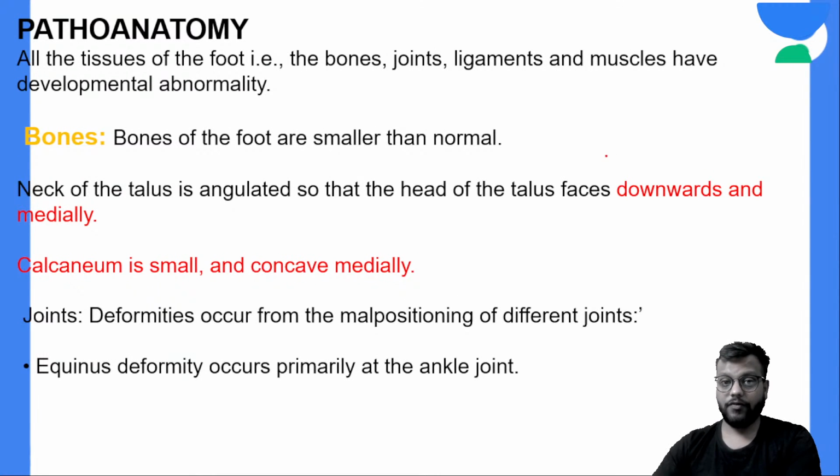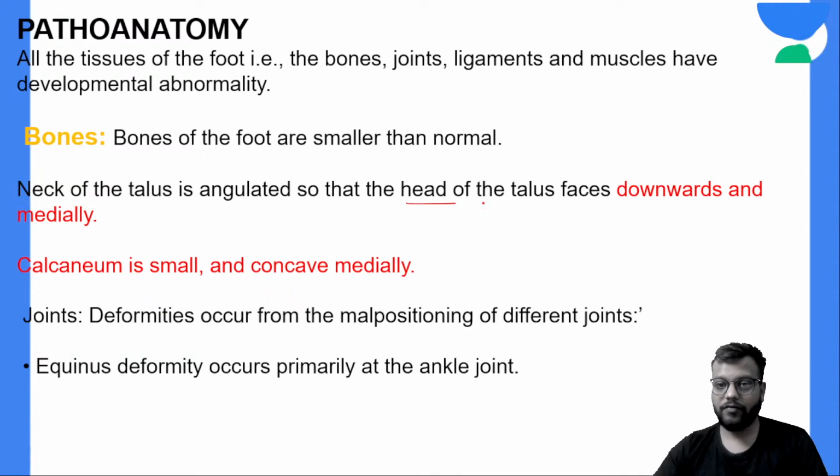Now, if we come to the pathoanatomy, in the bones we have already discussed that the subtalar joint between the talus and the calcaneum is the most important. The normal anatomical position of the talus you should know is downwards and medially.